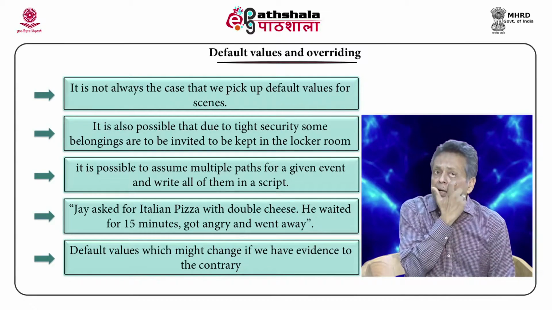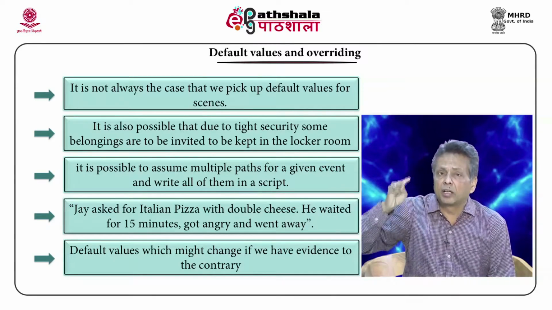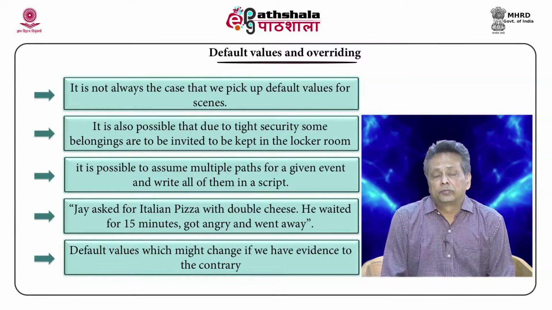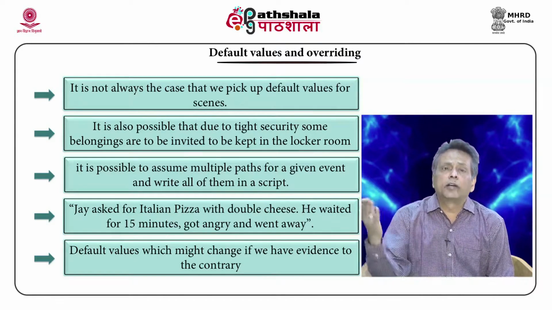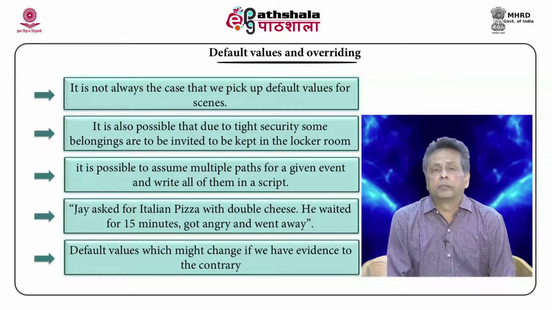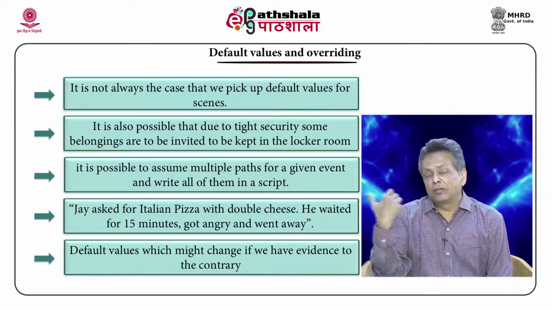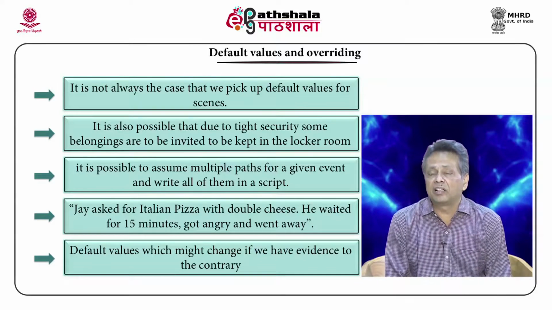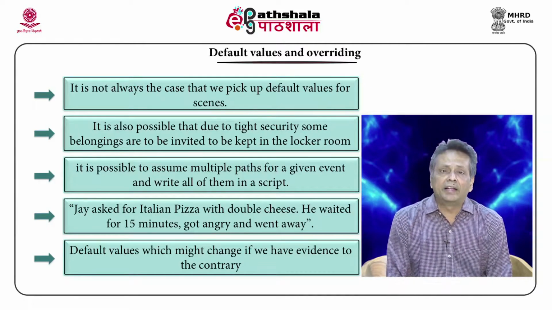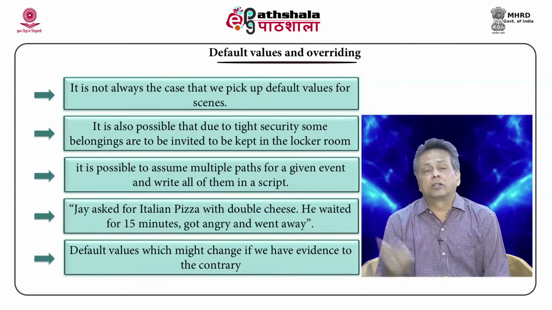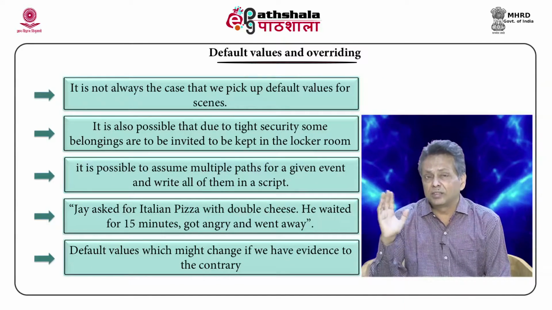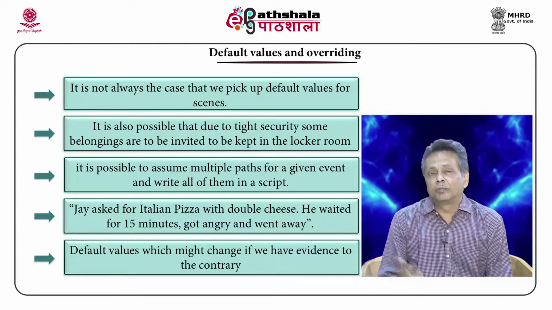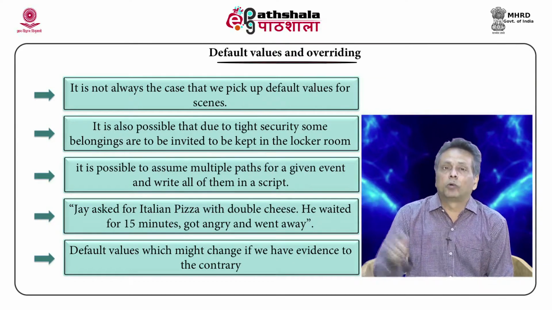If the script writer has actually provided typical scenes which can indicate why one can get angry, for example, here he has to wait for 15 minutes and that angers him. So, that kind of an alternate path, if provided in the script, one can even reason with that and clearly conclude that dining does not happen, and obviously payment also does not happen. So, you can see that it is possible for somebody to conclude something like that because it is provided here.